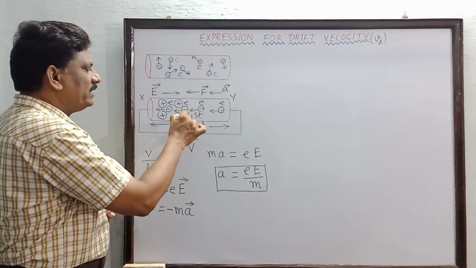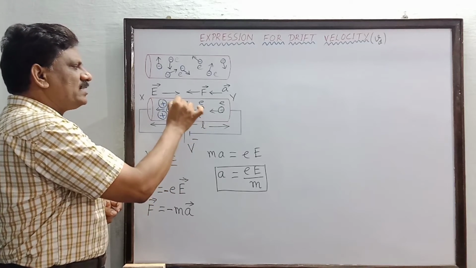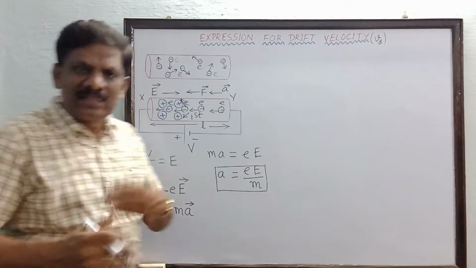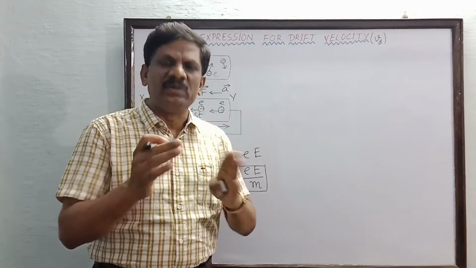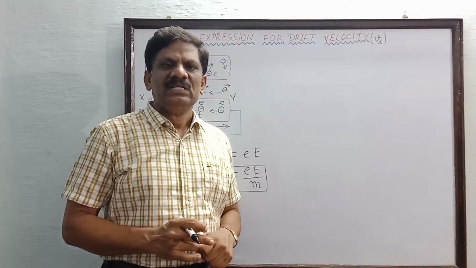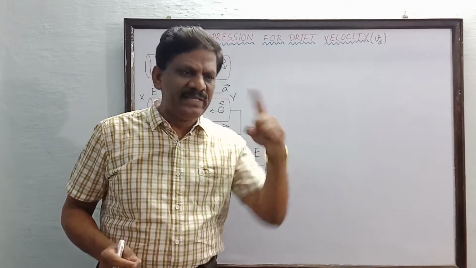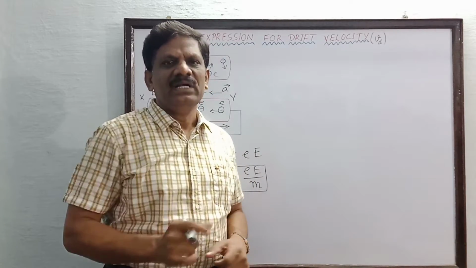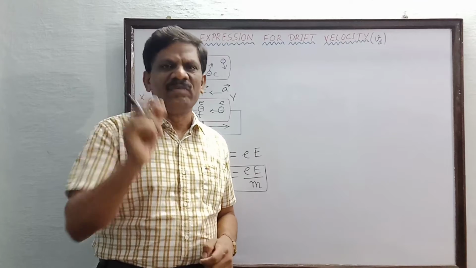These two nearest collisions are called successive collisions. Understand? So between one collision and the immediate next collision, the time is called the time of collision.